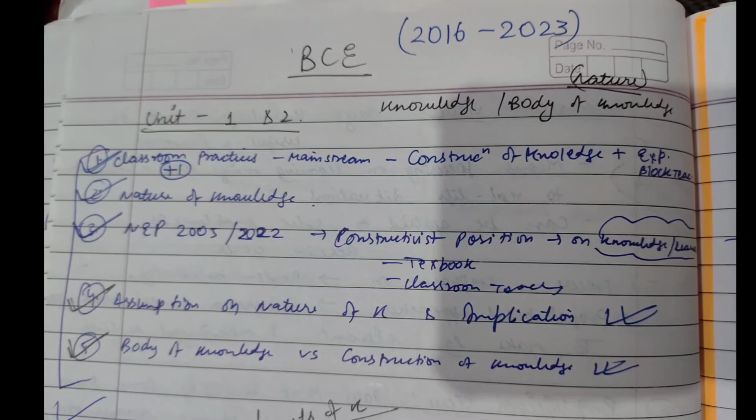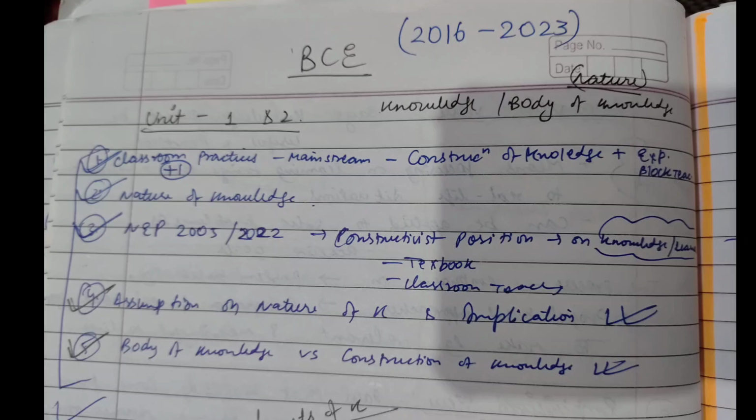So in this unit 1, you can see the 5 questions. These are the important ones. If you do these 5 questions, then you will be able to do the rest of the questions that come in the paper. So this will be sufficient for the paper if you prepare for this. Also these questions cover unit 1 and 2 completely.